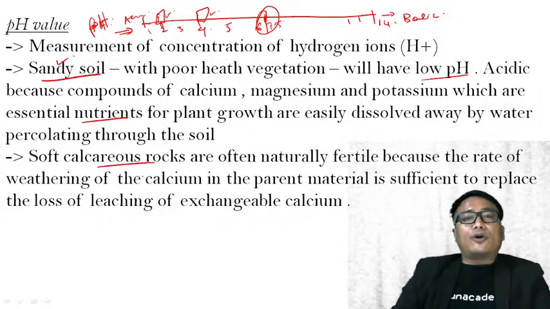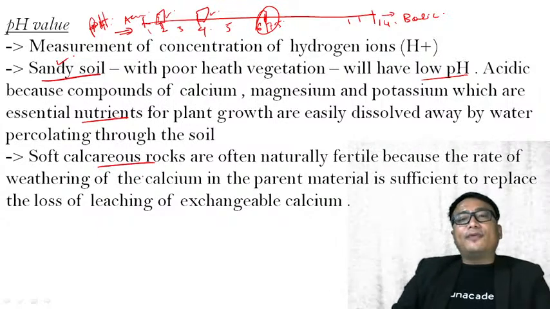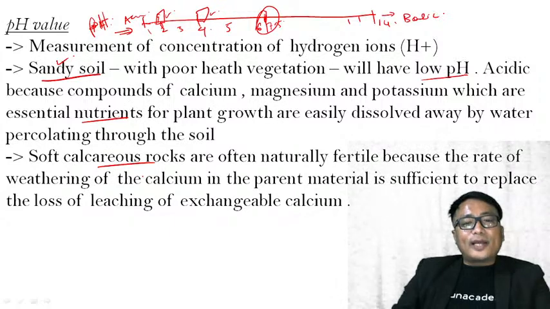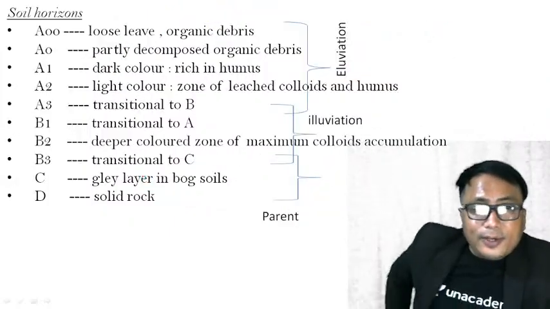Soft calcareous rock is often naturally very, very fertile because the rate of weathering of the calcium in the parent rock is sufficient to replace the loss by leaching of exchangeable calcium. Clear? Now, let us quickly go ahead.